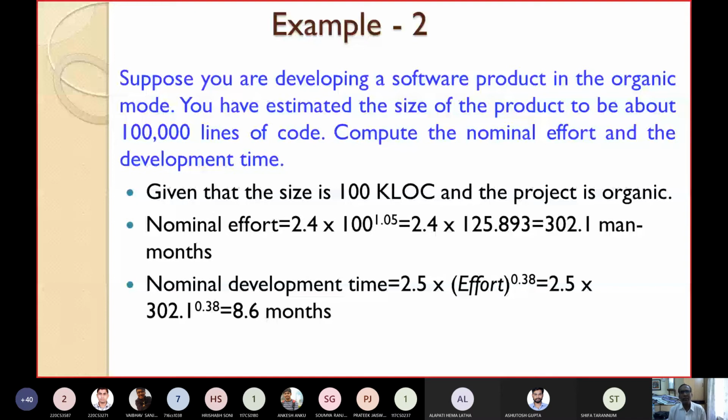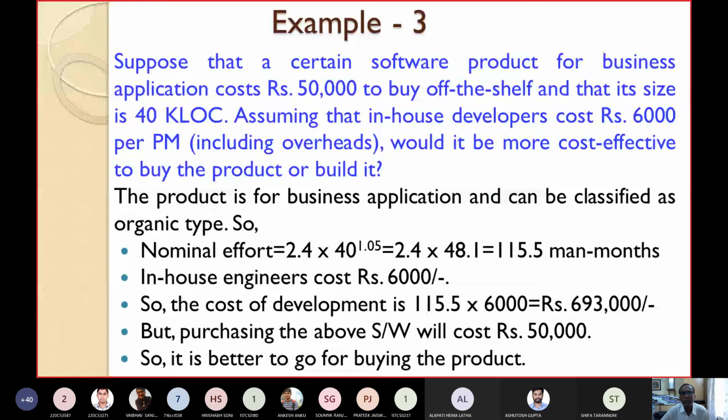Let's quickly take another example. Example 3. Suppose that a certain software product for a business application costs rupees 50,000 to buy off the shelf. If you purchase from the market, you have to give only 50,000, and the size is about 40 KLOC. Assume that in-house developers cost 6,000 per month, including the overheads, if you develop it in-house.